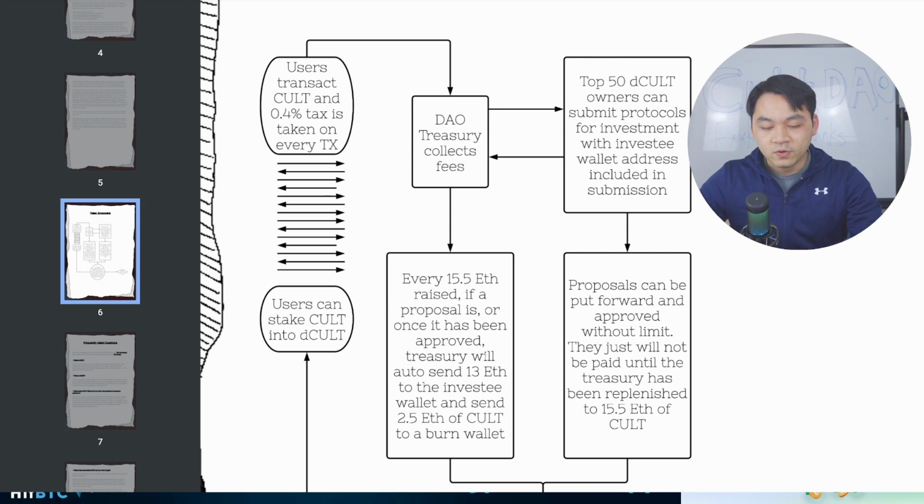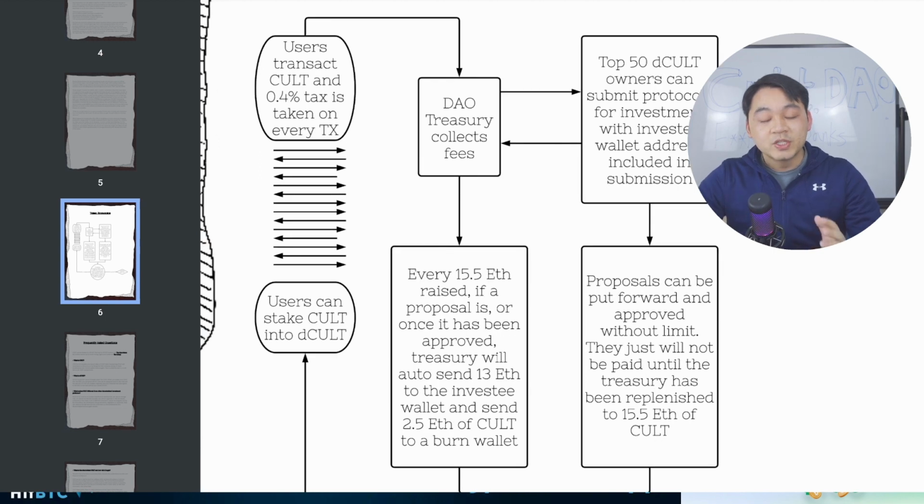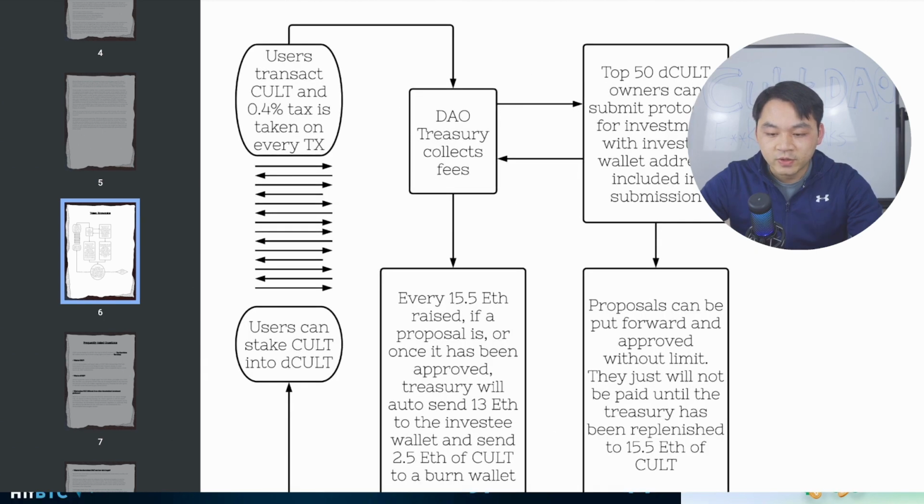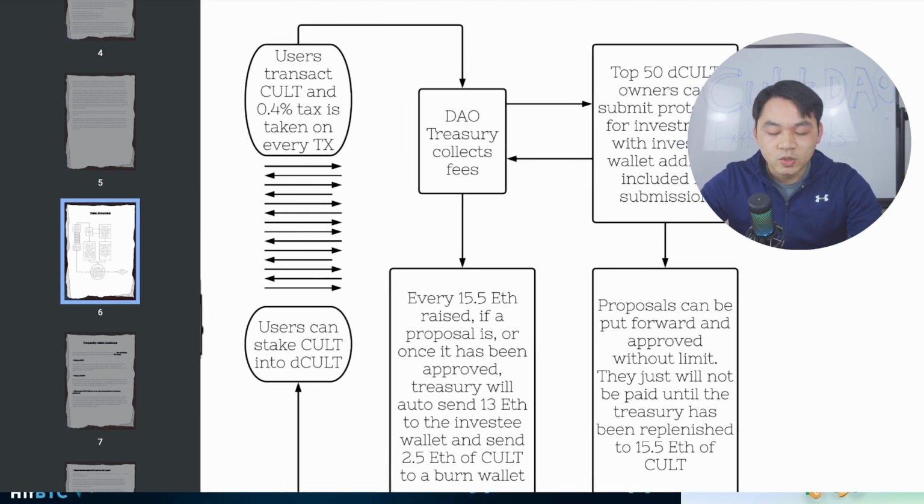First, let's start with the white paper. Basically, CULT.DAO is a decentralized investment fund. As a CULT token holder, you can stake the CULT token and you will get deCULT. So what does deCULT do? The top 50 deCULT owners can submit protocols for investment. The DAO Treasury collects fees, so basically, it's a decentralized investment fund.